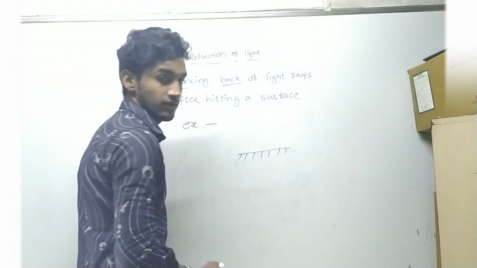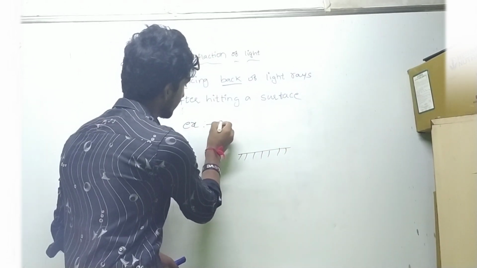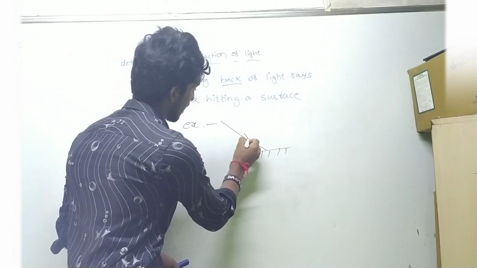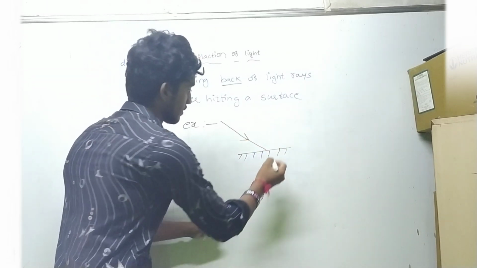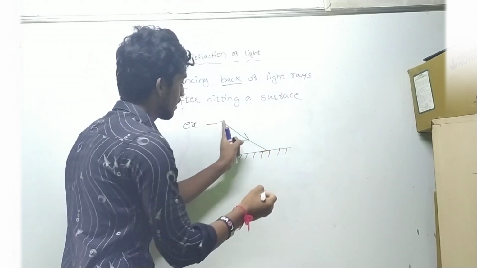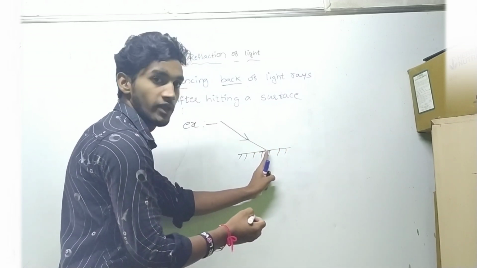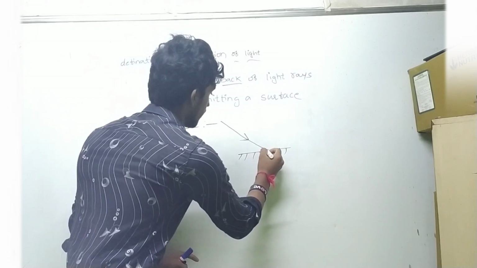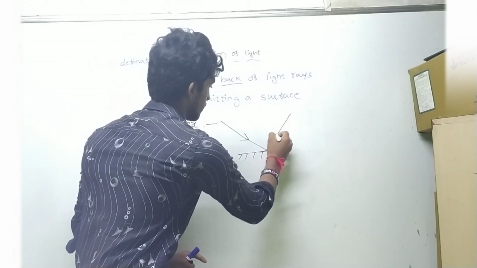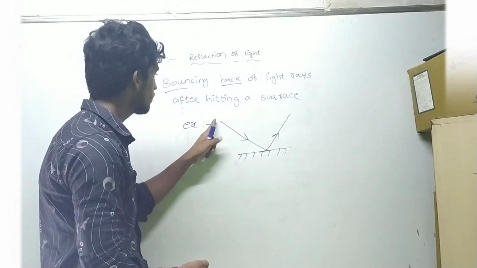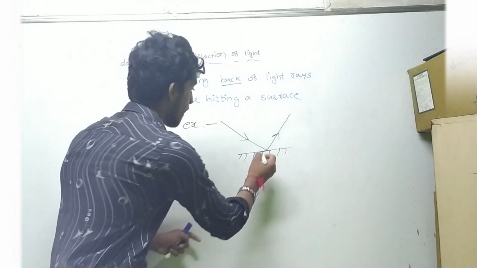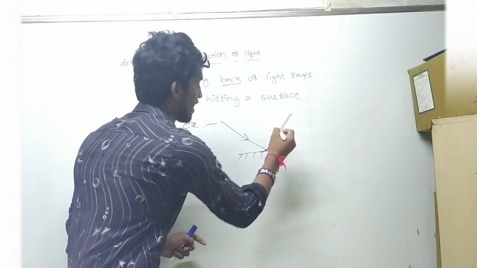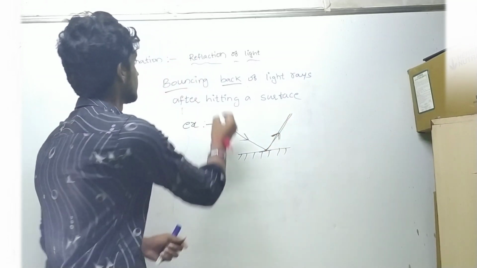When a light ray hits the surface of a mirror, the light reflects. When the light ray hits the surface of a mirror and bounces back, it is called reflection of light.